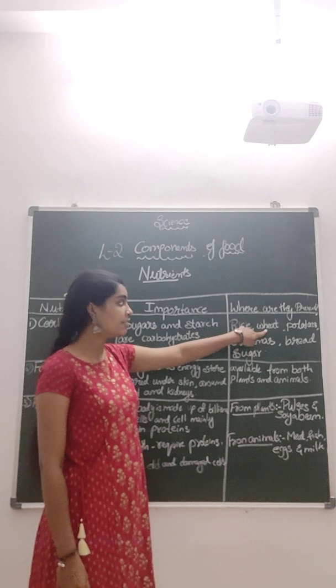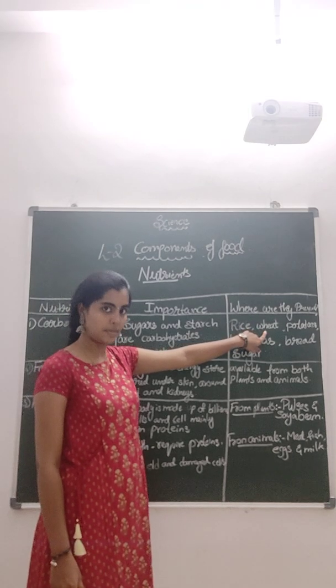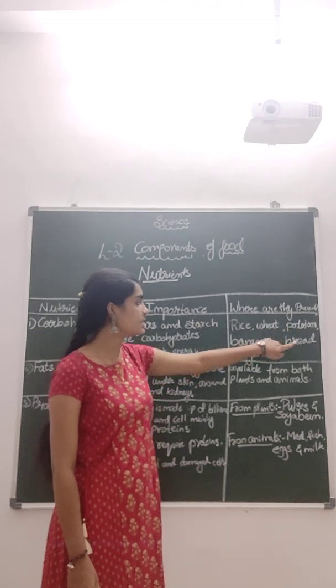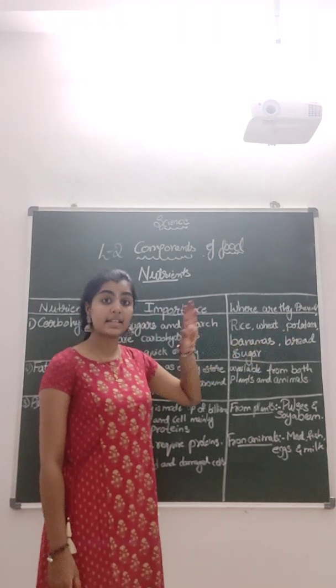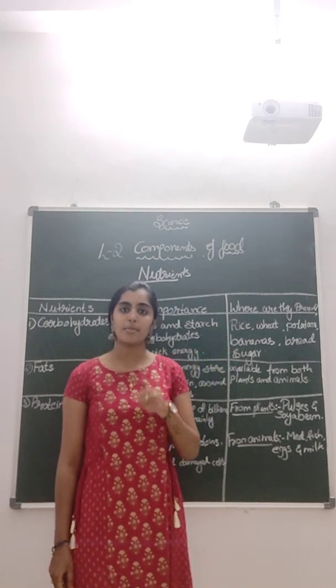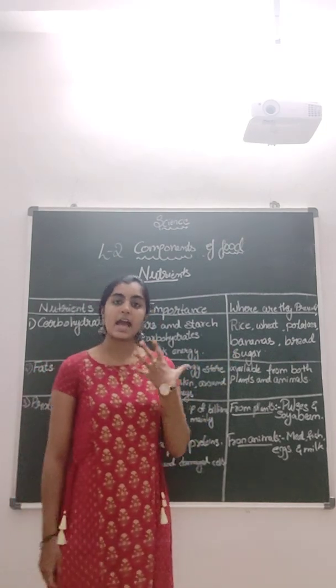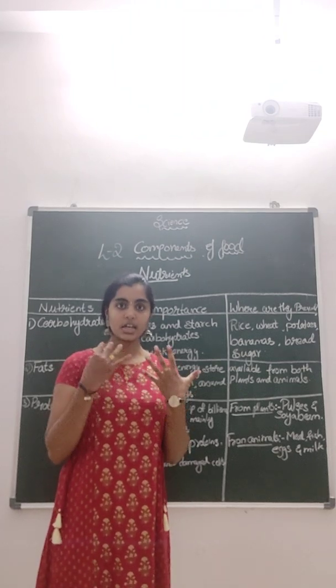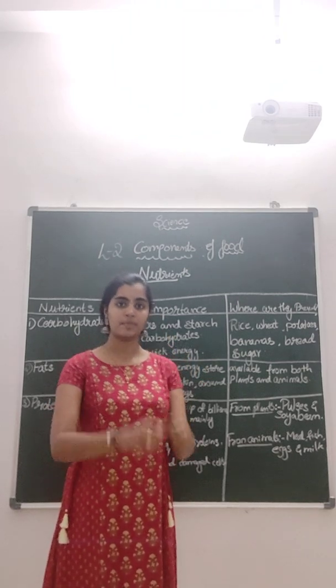So rice, wheat. With wheat we prepare chapatis, parotas, etc. Wheat, potatoes, bananas, bread, sugar and so on. We have many food items which are rich in carbohydrates. The excess carbohydrates generated in our body are stored in the form of fat.